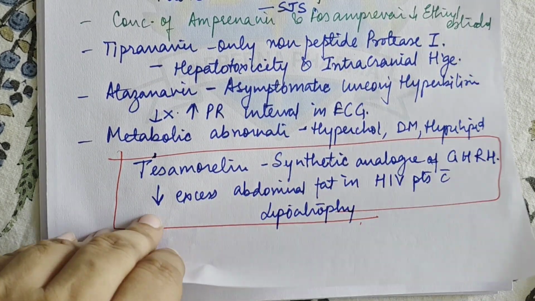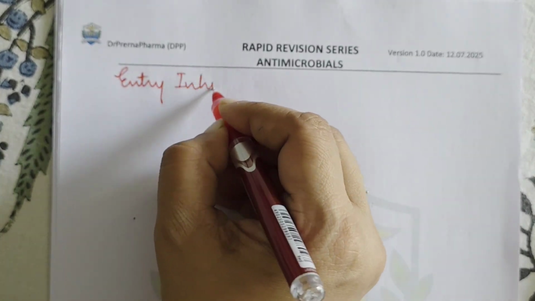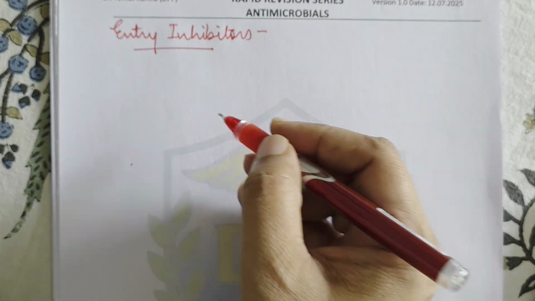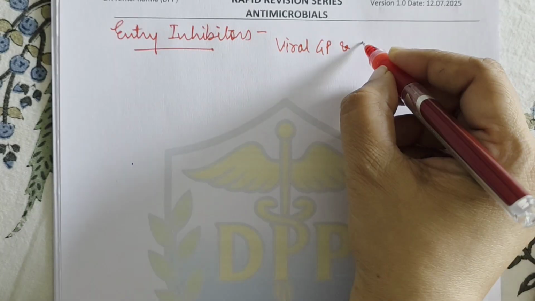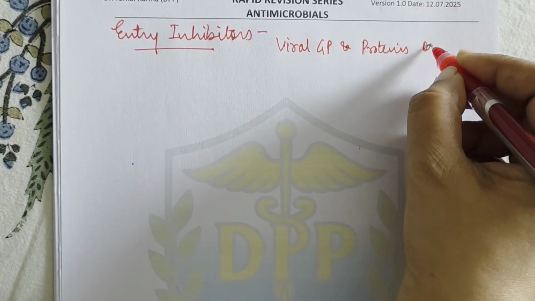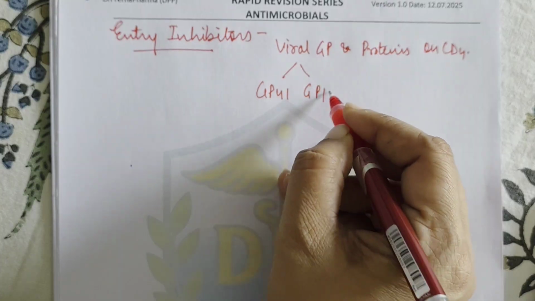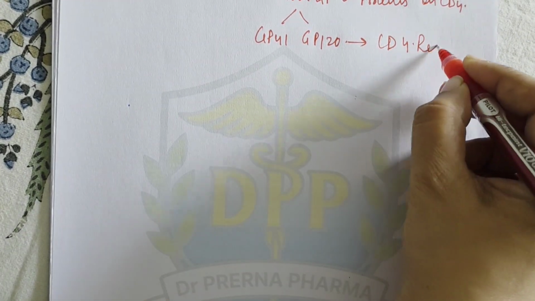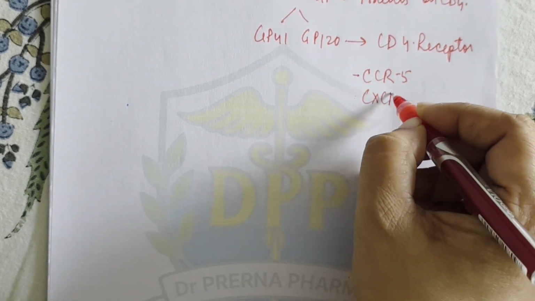Then next we have drugs which are entry inhibitors. Now, when the HIV enters, there is an interaction between the viral glycoproteins and the proteins present on the CD4 cells, right? The two glycoproteins are GP41 and GP120, which are present on the virus, and they bind to CD4 receptors, right? Now there are co-receptors also, CCR5 and CXCR4.